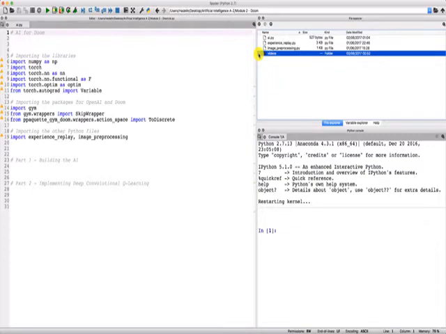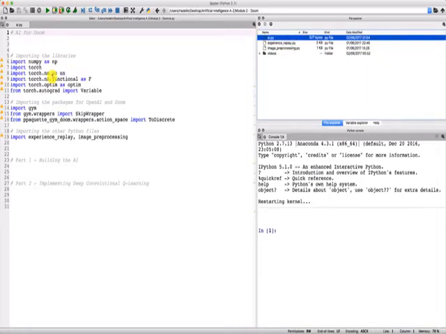Alright, so let's go back to our AI file, which is this one. And as you can see, I already took care of importing all the essential libraries and packages that we need to play Doom. So let's quickly have a look at them one by one. We have, of course, NumPy, because we'll be working with arrays. That's inevitable. Then we have Torch, of course, because we're implementing the AI with PyTorch. Then we have the torch.nn module, which contains all the tools to implement a neural network. So, for example, the nn module will contain the convolutional layers that will be part of our future neural network.